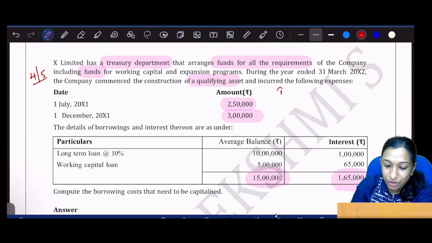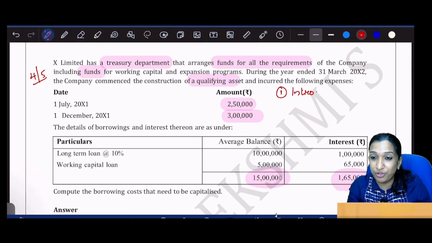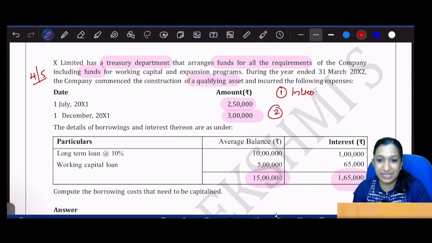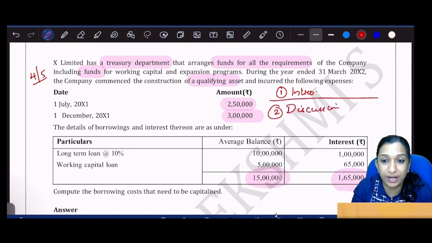First, I should write the introduction. What introduction? As per Ind AS 23, borrowing cost directly attributable to acquisition, construction, production of a qualifying asset can be capitalized. Now, if general borrowing, the weighted average borrowing rate needs to be identified, and in case of specific borrowing, the actual interest minus income from short-term investments is the amount that can be capitalized. Now, from the question, we need to identify some information. So, this is the introduction part.